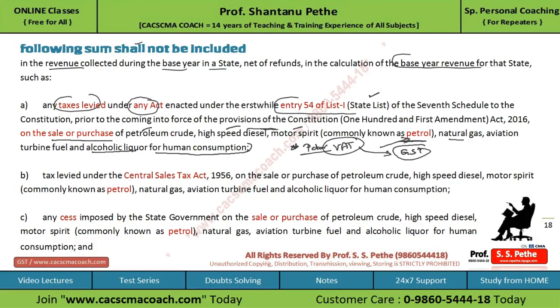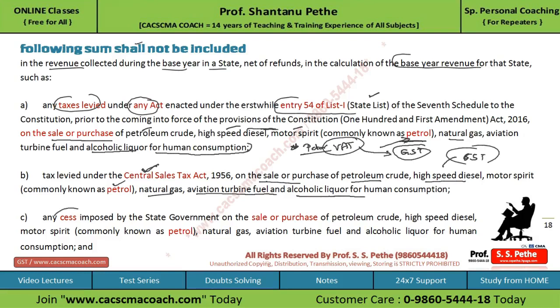Similarly, tax levied under Central Sales Tax, that is CST, again on all such items like sale or purchase of petroleum, high-speed diesel, motor spirit, commonly known as petrol, natural gas, aviation turbine fuel or alcoholic liquor for human consumption. So CST on these items will also not come under base year revenue.